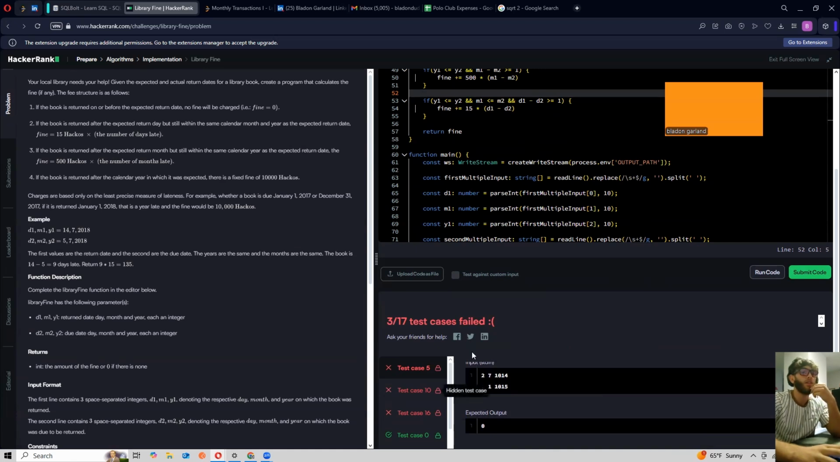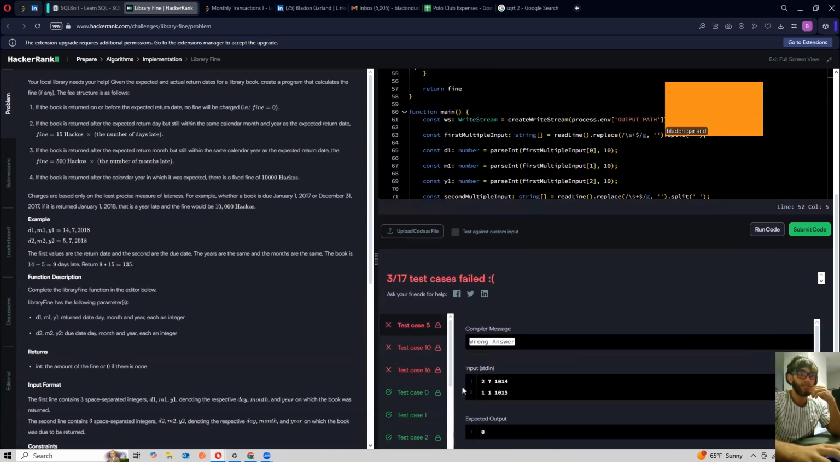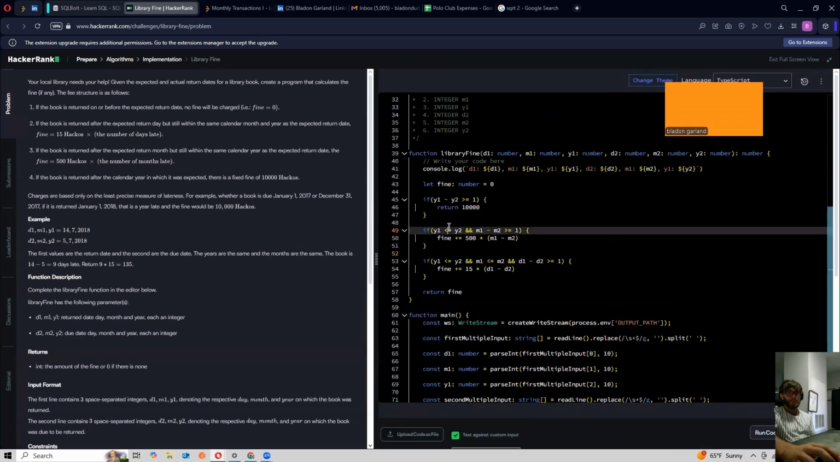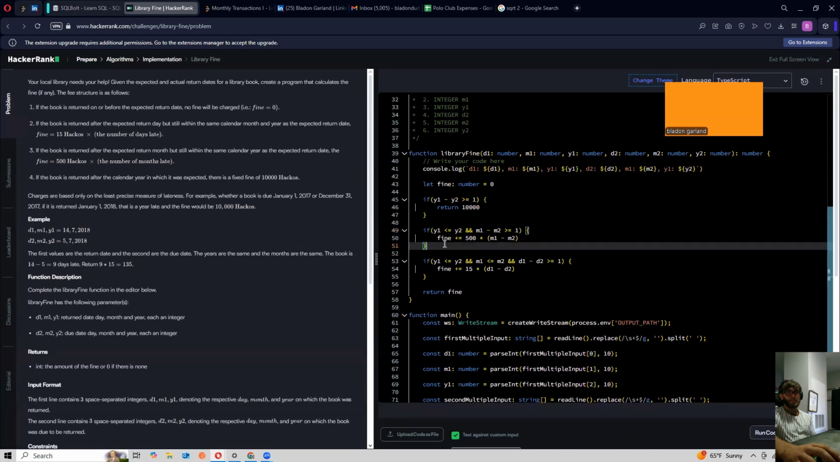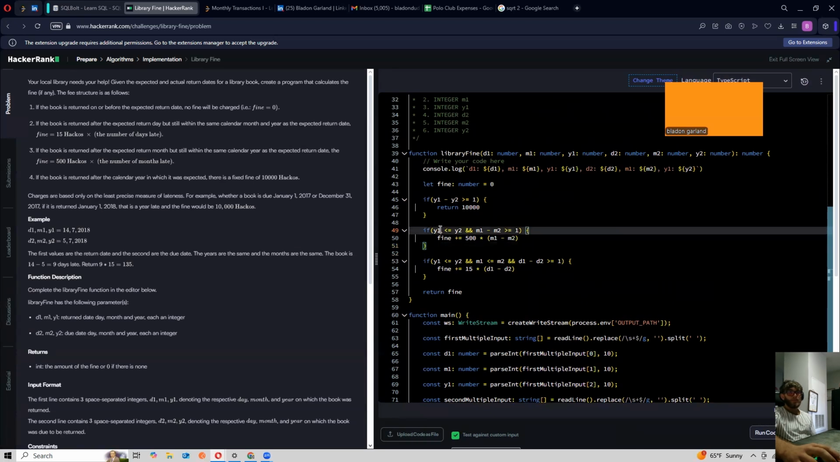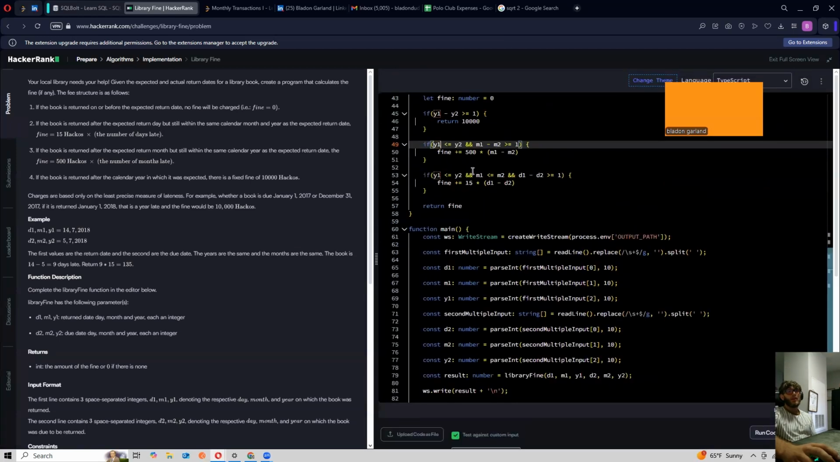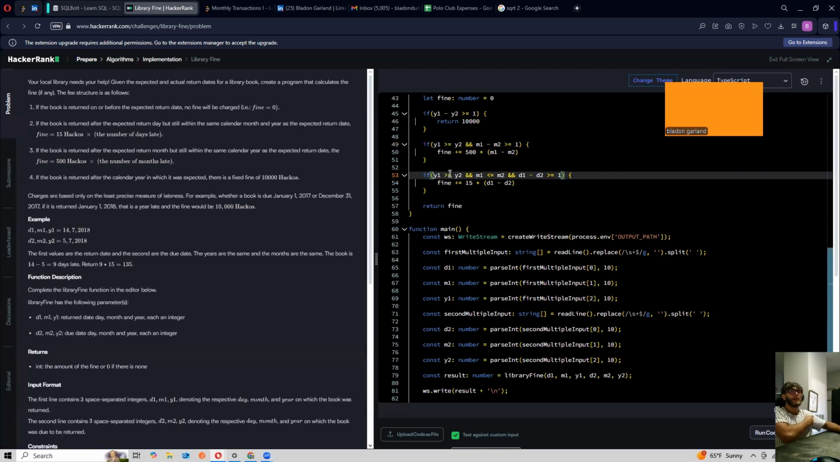What is this? Why is it like this? Why is the output not 0? None of these ever should have happened, and it's this one that's failing if I'm not mistaken. If year 1 is less than or equal to year 2, which it is, oh, okay. It should be the other way, I believe, because I'm making sure that there's a possibility for a fine. Gosh, man, it's so stupid how I miss things like this.